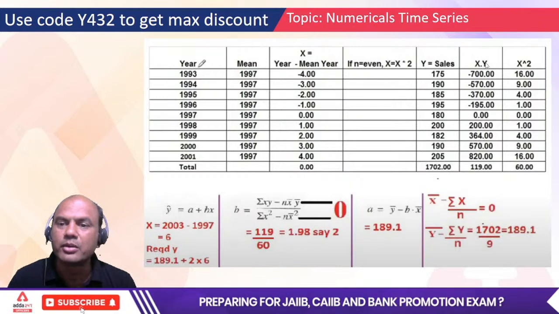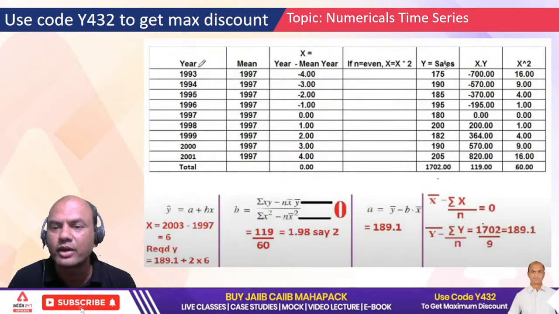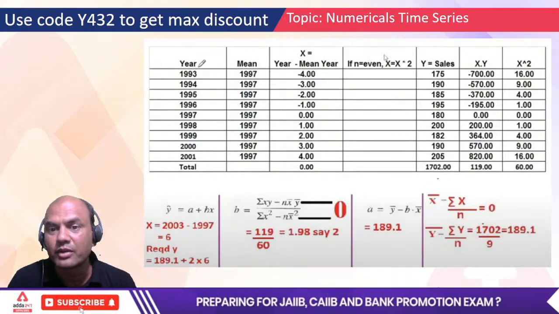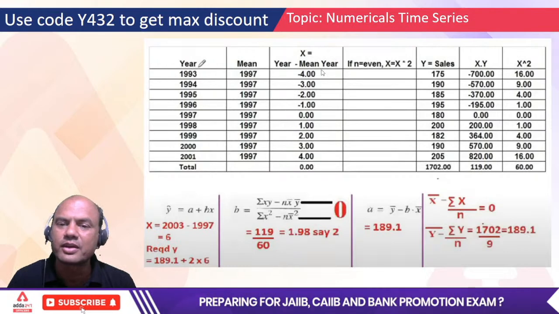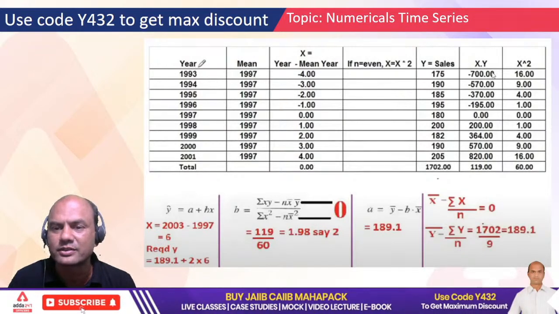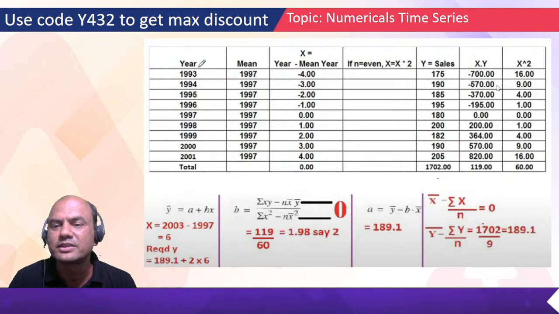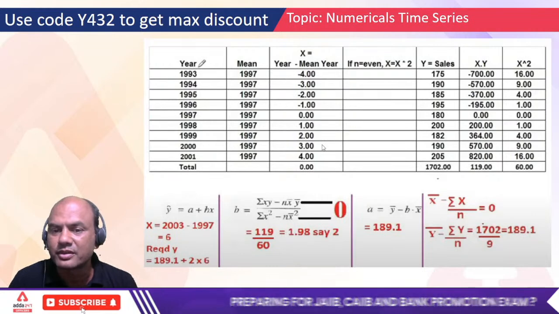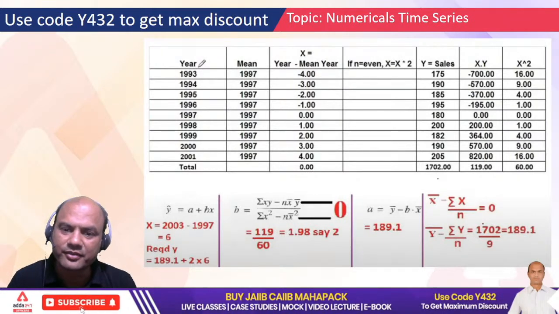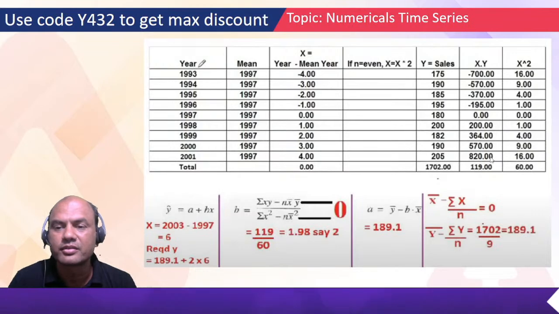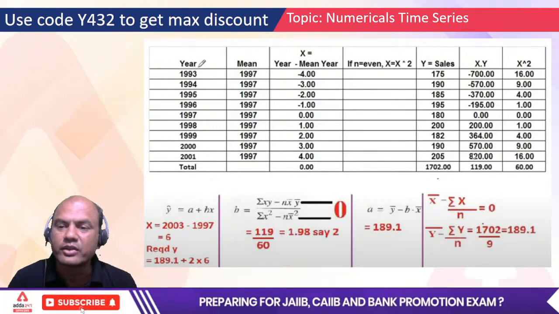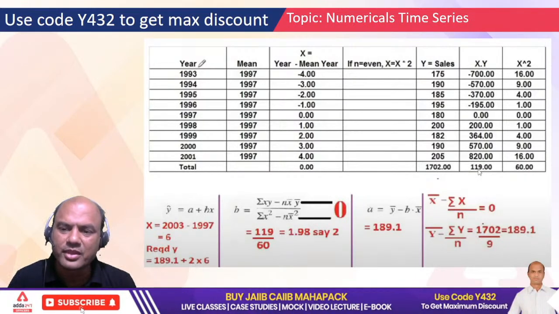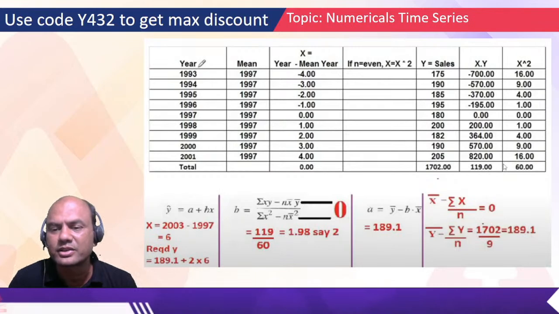Then you multiply x into y. If this would have been even, then this x into y. Remember this. Now it's odd, so keep it whatever is given. Minus 4 into 175, minus 700, minus 3 into 190, 570, and do all these things. Do all the multiplications. Do it yourself, try it first. I want everyone to try it, and then add it. When you add it, you get summation xy, same as the correlation problem, no difference. So addition of xy, I am getting it.